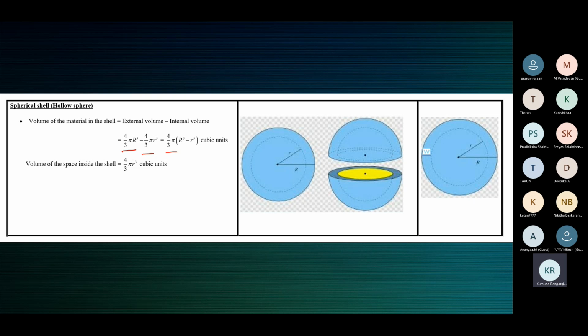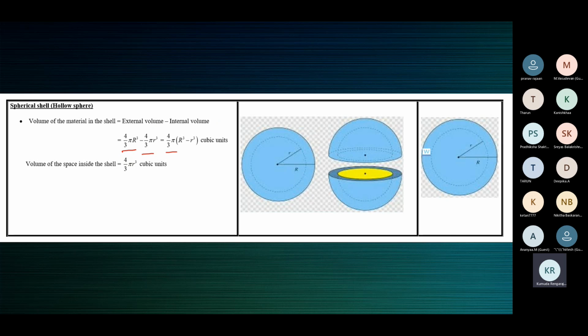When we are deriving formulae, wherever possible, we'll take out the common factor. You don't have to factorize this ahead as a minus b, a square plus ab plus b square. You don't have to do that. Okay.